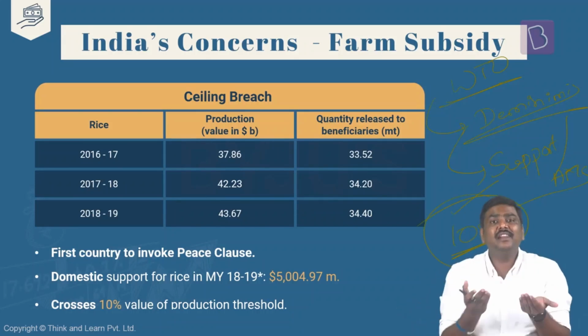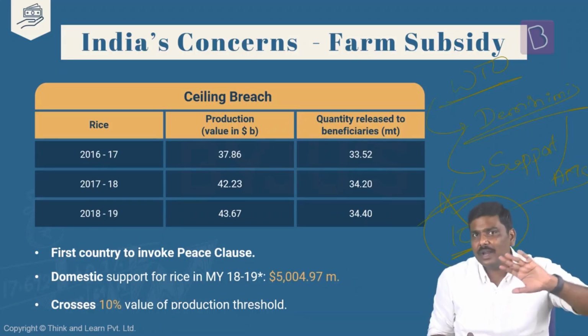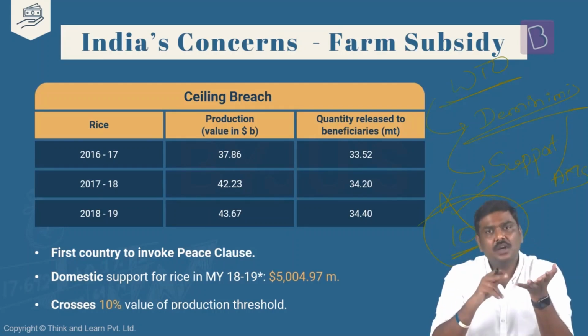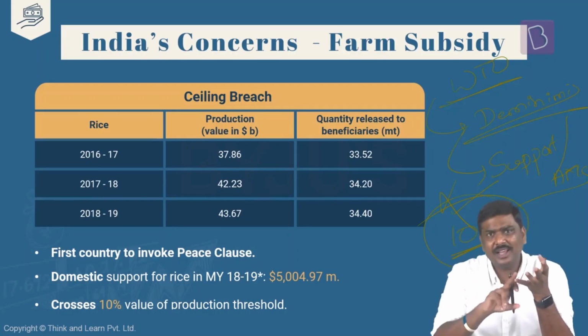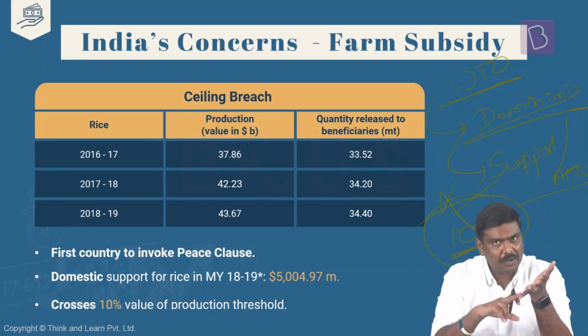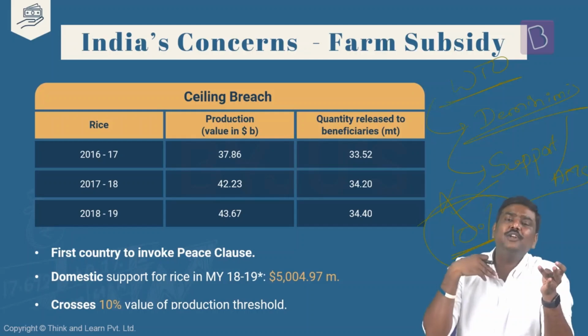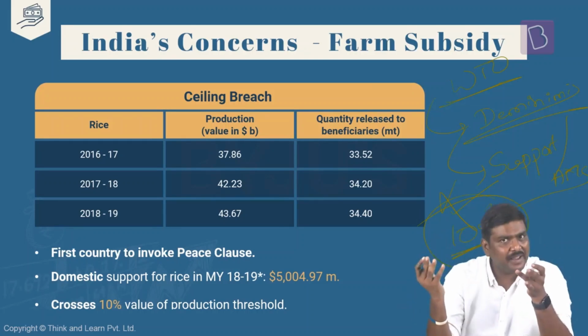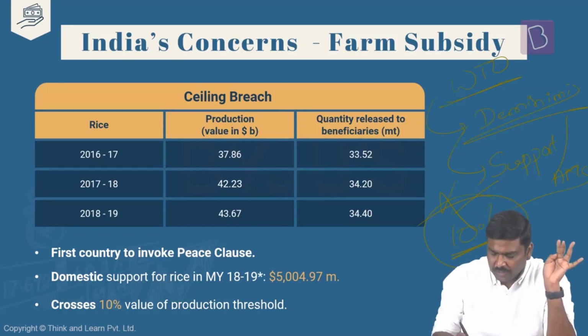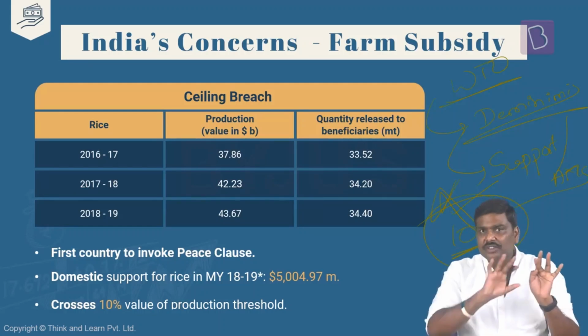And the government of India again and again has been reiterating that, one, we do not agree to the calculation done. You don't have to worry about the calculation. Simply remember the counterpoints of the government. Government of India says, one, India has a large number of population which is directly dependent on the agriculture sector. So we do not have any option but to provide support to this particular population. Second, the number of poor people in India is very, very high. So we need to provide the support. We need to ensure that the cultivation of the crops is also very, very high, so that food security can be attained. Third argument, the government of India says we will not agree with the calculation of AMS that is done by other countries.